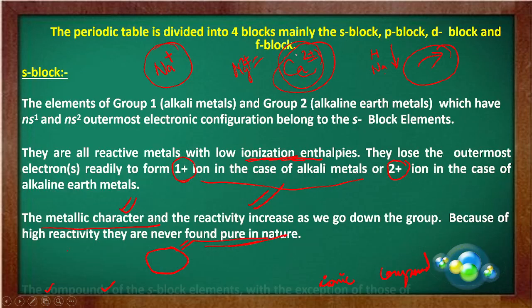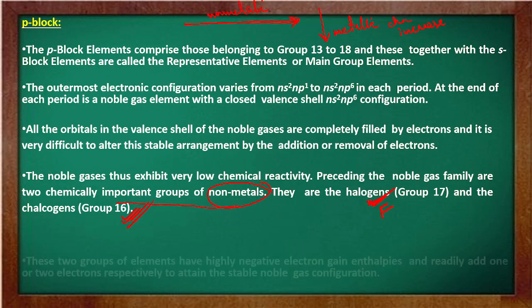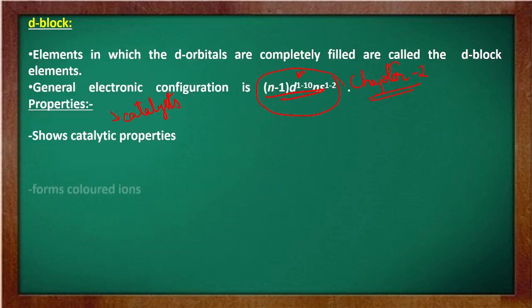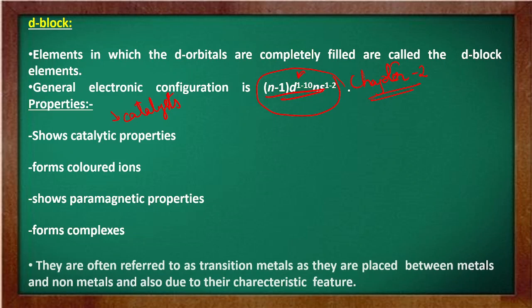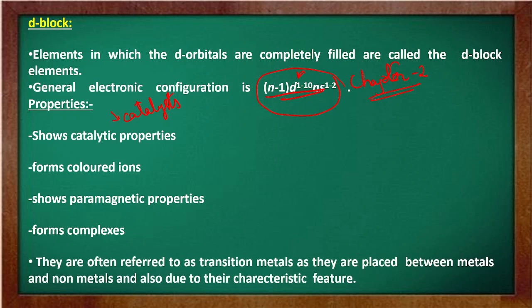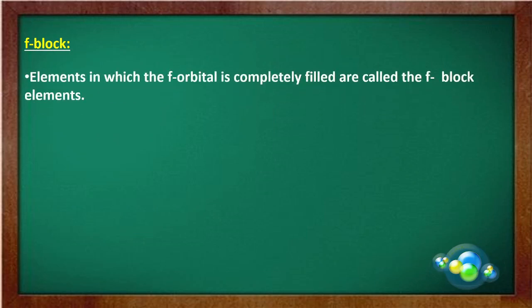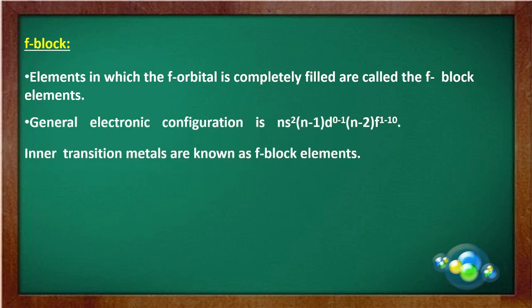Now this is all I have shown you. This is the p block element, and we were at the d block element where I told you that they are often referred to as transition elements because they are placed between metals and non-metals, and also due to their characteristic feature. The last block is your f block element, in which the f orbital is completely filled. They are known as the f block elements. The general electronic configuration is of this type. Inner transition metals are also known as F block elements.